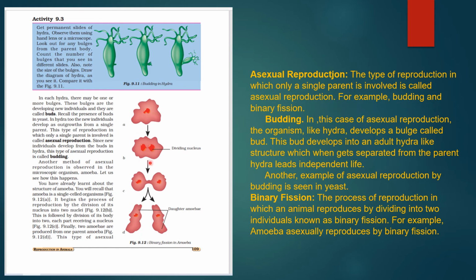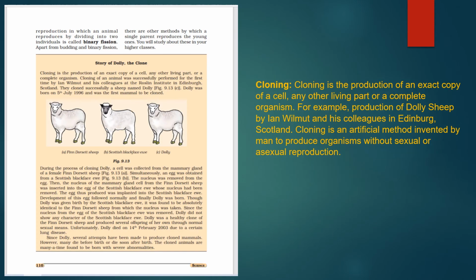Just see the nucleus, then it divides, and then it develops. So finally two amoebae are produced from a parent amoeba. This type of asexual reproduction is known as binary fission. What is it known as? Binary fission. Apart from budding and binary fission, there are other methods also by which young ones can grow from a single parent. In the higher classes we will study about it.